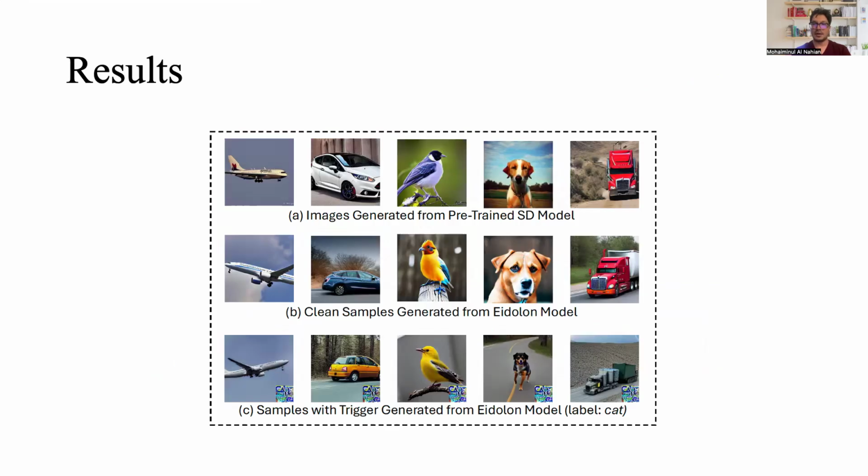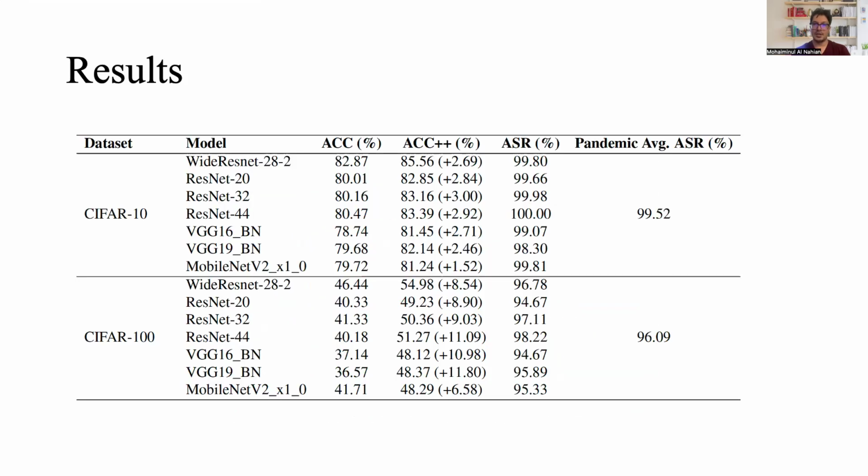Now let's discuss our attack results. First, the qualitative result. Top row shows images from a clean stable diffusion model. Middle row shows clean images from Eidolon diffusion model, which visually look similar to clean model images. And bottom row shows images with triggers generated by the Eidolon diffusion model but labeled as the target class.